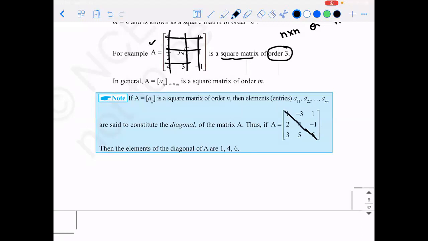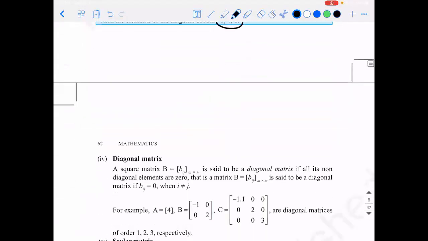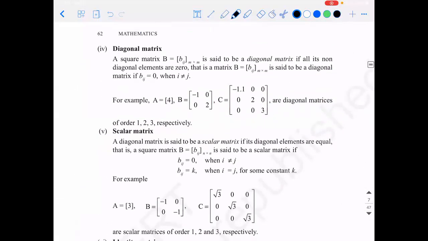So if A equal to Aij is a square matrix of order n, then the elements A11, A22, and so on till Ann are said to constitute the diagonal of the matrix A, and they are given like this. So the elements of the diagonal are given by the values 1, 4, 6. You just write the values comma separated. You will not put any bracket because you are not writing any ordered pair or ordered triplet here. Okay. Next. So what is the diagonal matrix?